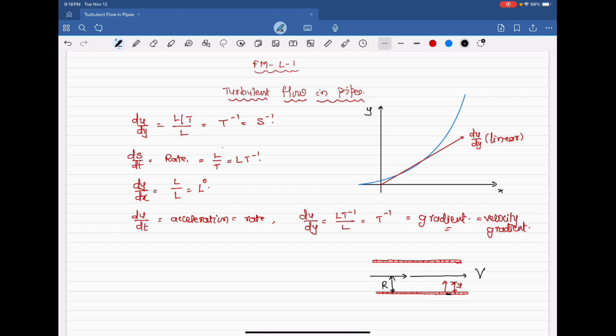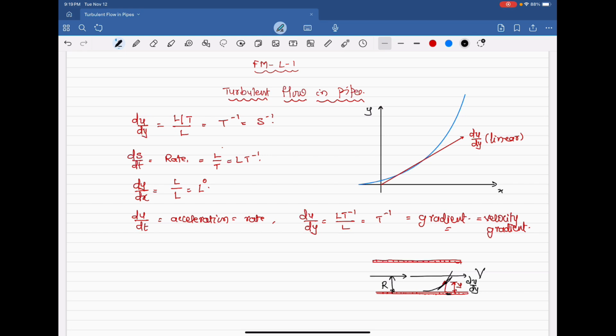And I told you du by dy is a linear velocity gradient. From this you might have understood, velocity may be like this, and this is the gradient. At this point y, du by dy is the velocity gradient. V is the mean velocity, centerline velocity, and u is the velocity at the point y. I spent about 5 minutes on this because you people have to understand this difference. Until you understand it, you will not understand turbulent flow fully.